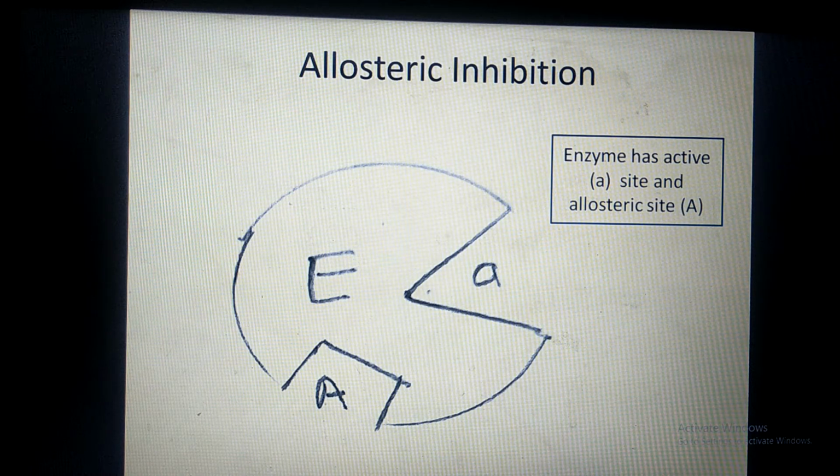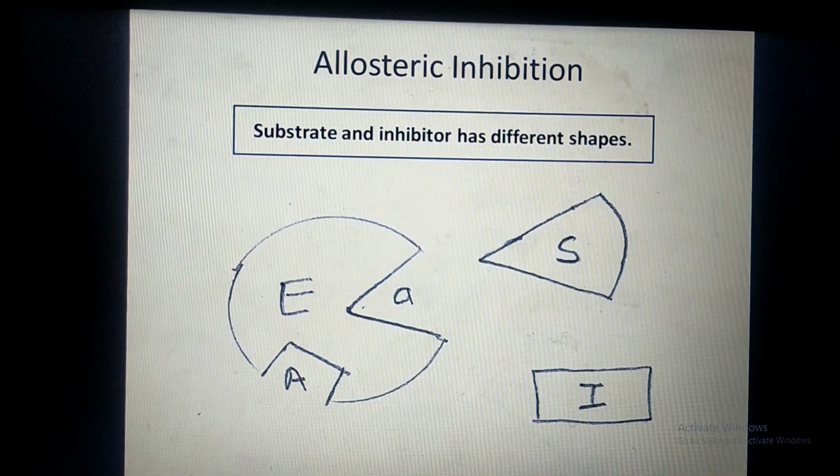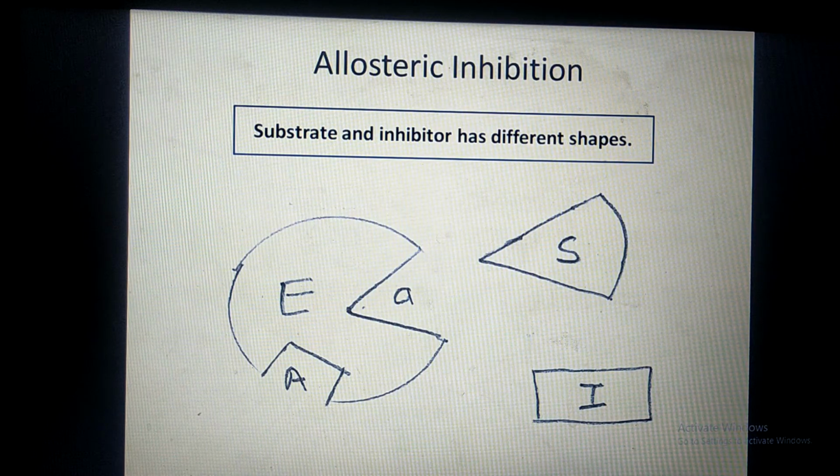So such types of enzymes have two sites. One is the active site and another is the allosteric site. Again, the structure of the substrate and inhibitor may be different. It is shown by this figure. Structures, they have different shapes.